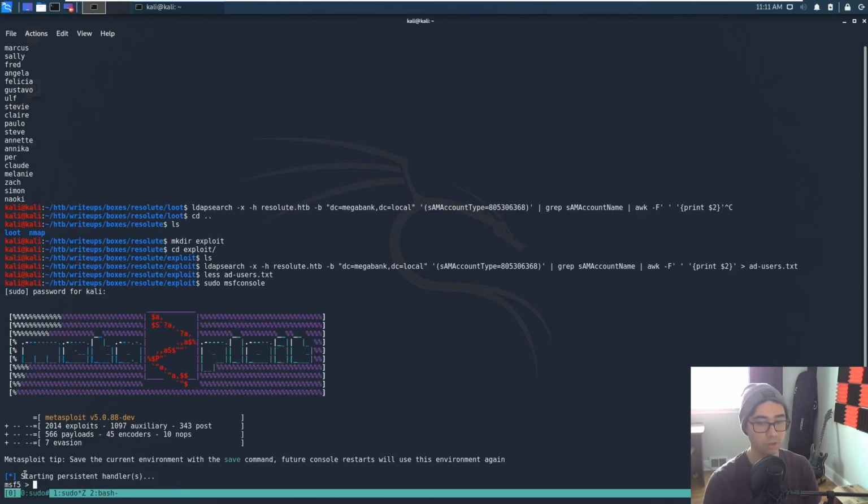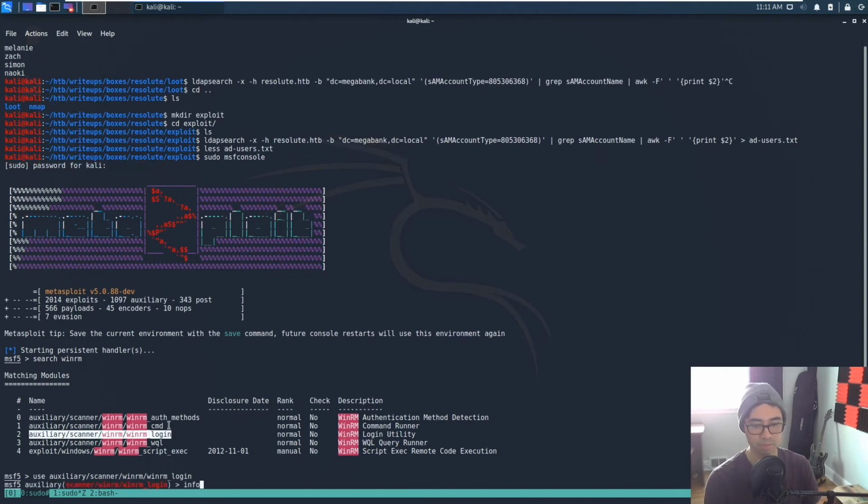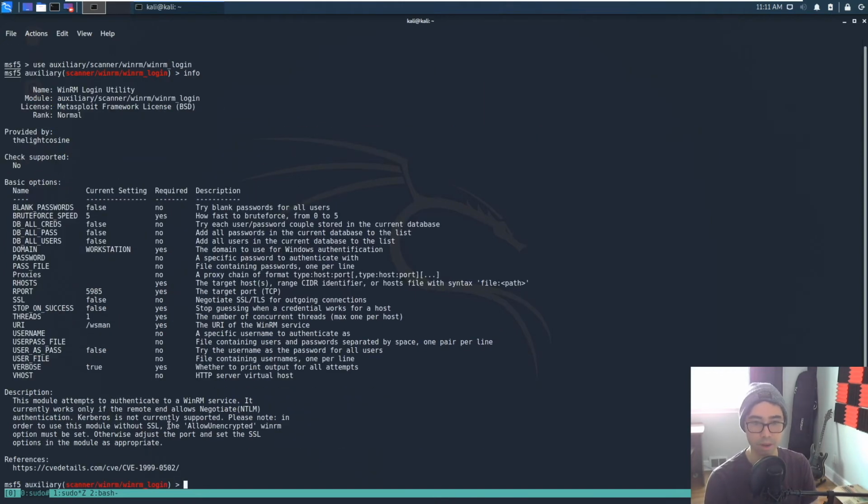All right, so first off, we can say search WinRM. And here we have an auxiliary module called WinRM login. So we'll just go ahead and use this. Go info to see what kind of parameters we need to pass to it. In this case, I like to have more threads. So I'll just say set threads is 5.